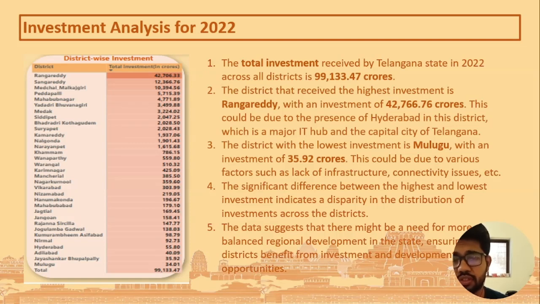This could be due to the presence of Hyderabad in this district, which is a major IT hub and the capital city of Telangana. The district with the lowest investment is Mulugu with an investment of 35.92 crores. This could be due to various factors such as lack of infrastructure, connectivity issues, etc. A significant difference between the highest and the lowest investment indicates a disparity in the distribution of investments across the districts. The data suggests that there might be a need for more balanced regional development in the state, ensuring that all districts benefit from investment and development opportunities.